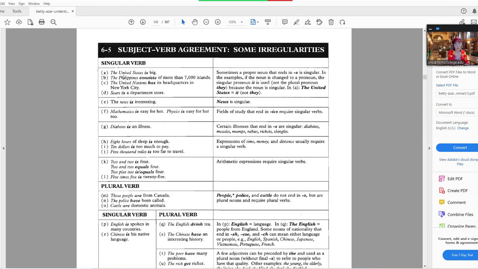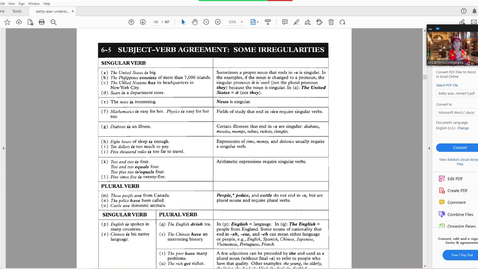So subject-verb agreement has some irregularities. Sometimes a proper noun that ends in S is singular. In the examples, if the noun is changed to a pronoun, the singular pronoun it is used, not the plural. Okay, so what this means is that when you have a word, even though it ends in S, it looks like one entity. In other words, United States is one country. Therefore, it's considered a singular subject since it's one country. So the United States as one country, singular subject, is big.